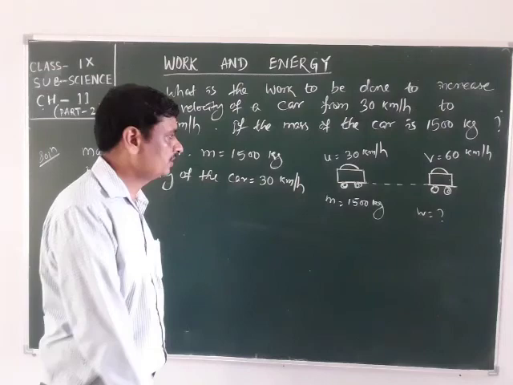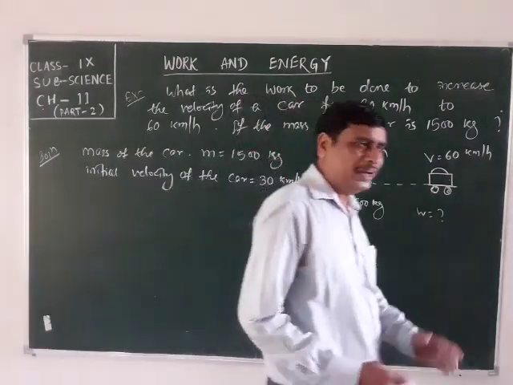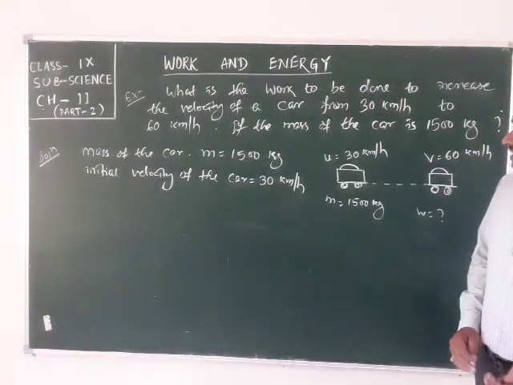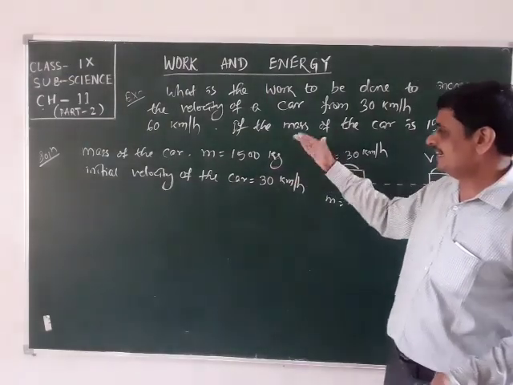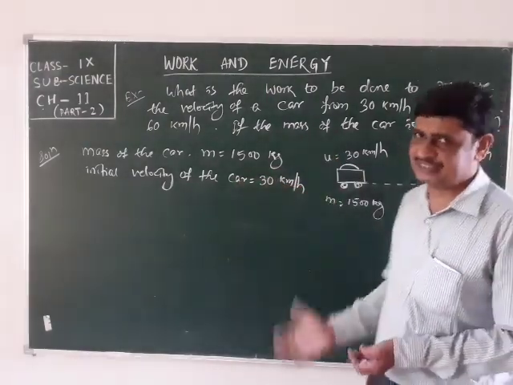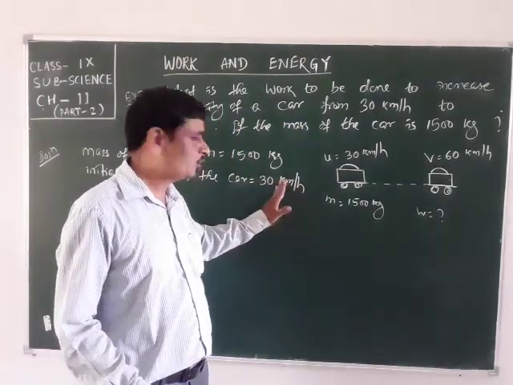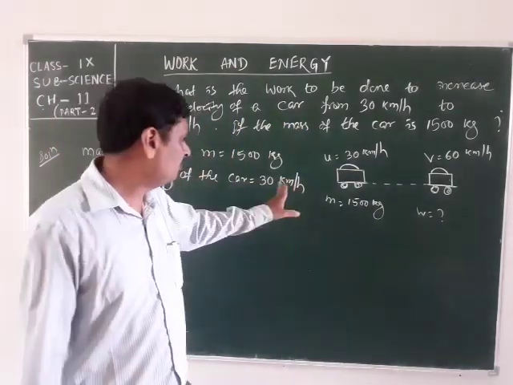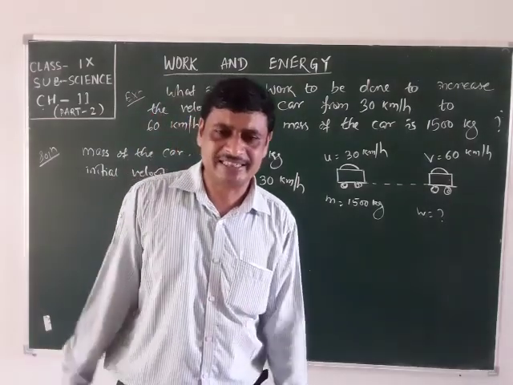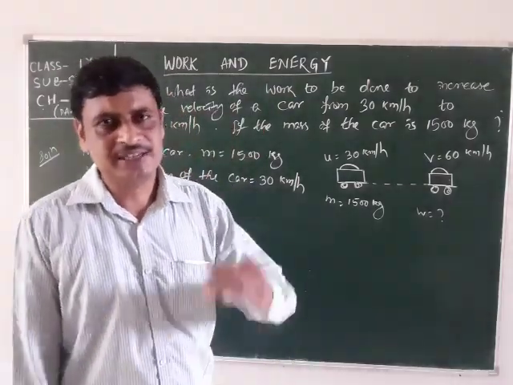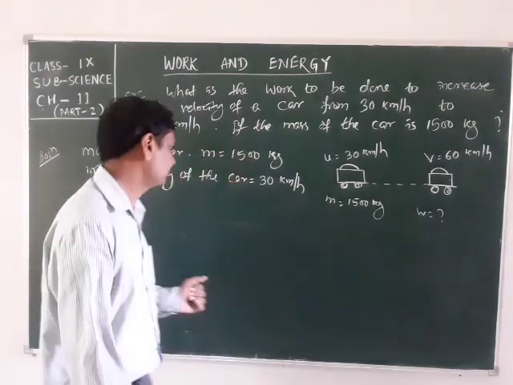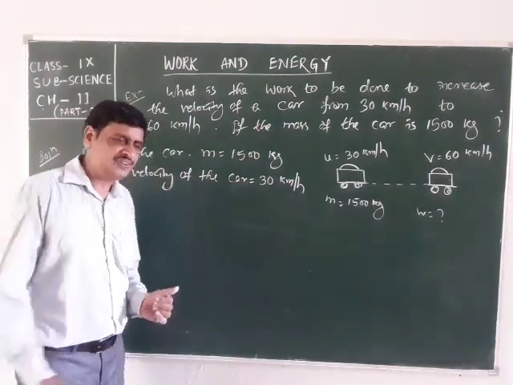But to express the kinetic energy, mass should be in kg and velocity should be in meter per second. It is given in km/h. We have to convert this km/h into meter per second by multiplying with 5/18. What is multiplied, 5/18?